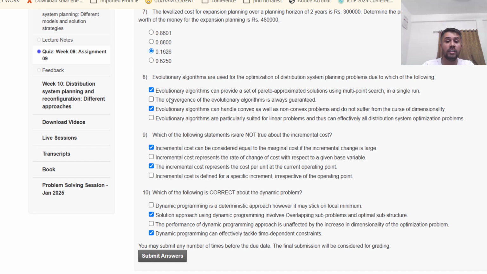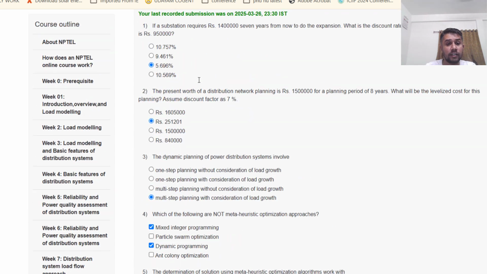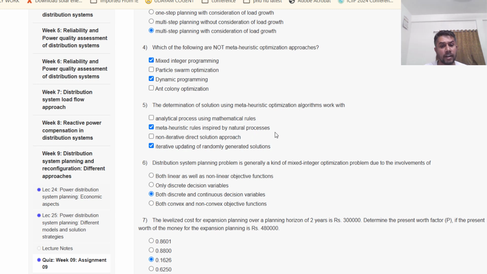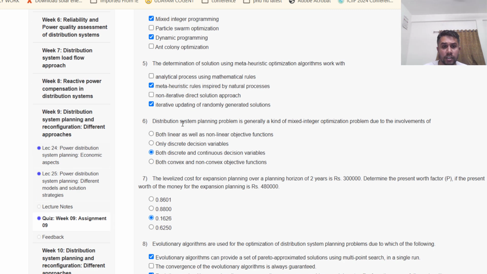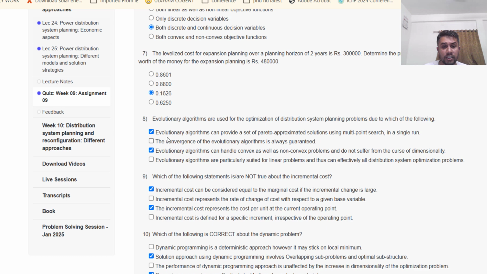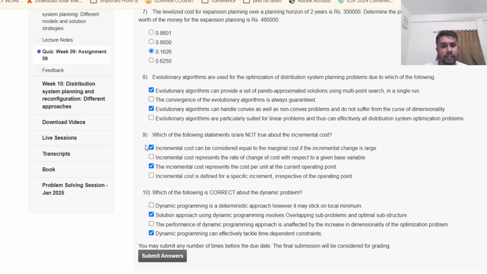So these are the options that I have taken, just go through once. First is C, second is B, third is D, multi-step planning, fourth is mixed integer programming and dynamic programming are not meta-heuristic optimization, fifth is meta-heuristic rules inspired by natural processes and randomly generated solutions, sixth is both discrete and continuous variables, seventh is 0.1626, that is C, and for 8, 1 and 3 are correct, and for 9, 1 and 3 are incorrect statements, as they have asked for not true. So incorrect statements are 1 and 3, and for 10th, 2 and 4 are the correct statements.